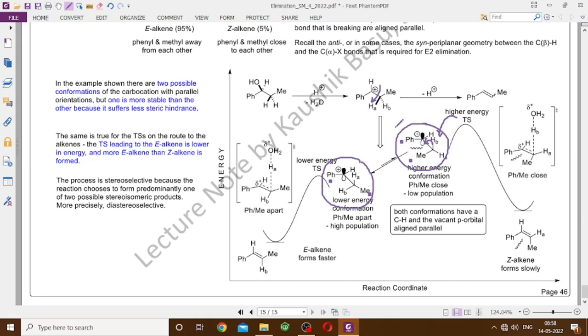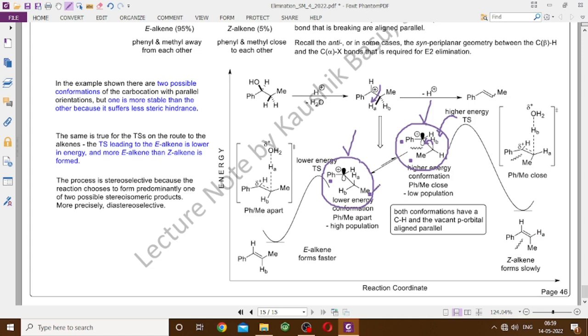There is a rotational equilibrium between these two. This one is more favored, that one is less favored, so the concentration of this conformer is lower and the concentration of that conformer is higher, so this has a better chance of forming the alkene compared to that one. And when this forms the alkene, phenyl and methyl will be on opposite sides, so the E alkene will form, and that should be the major product. When that one forms the alkene, phenyl and methyl will be on the same side, leading to the Z alkene, which should be the minor product.